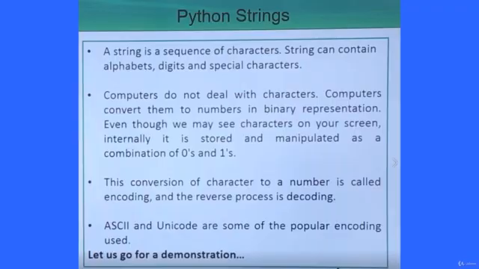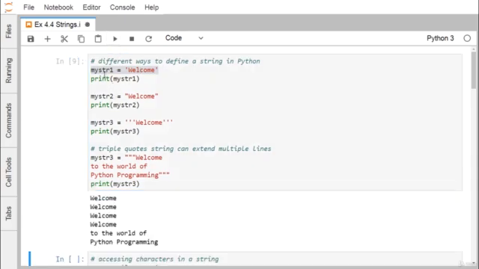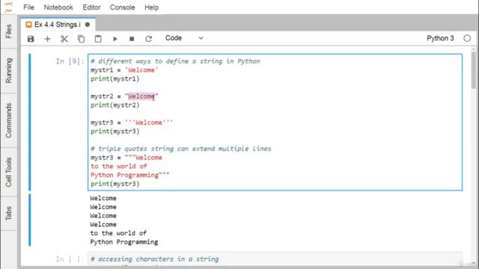In Python, a string means a sequence of characters. So let us see the different ways to define a string in Python. This is way number one: here welcome has been enclosed within single quotes. If we print my str1, I'm getting welcome here. Here welcome is enclosed within double quotes. Here welcome is enclosed within triple single quotes. In this way welcome got printed.